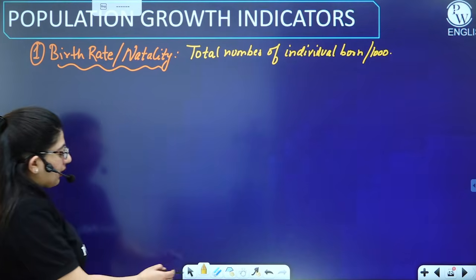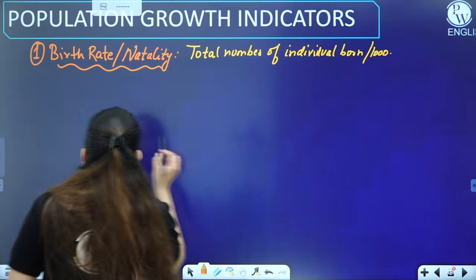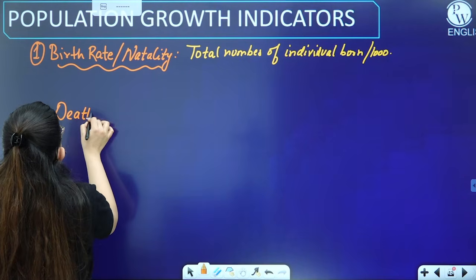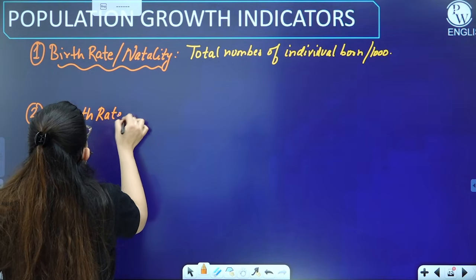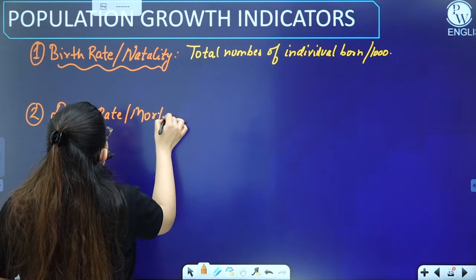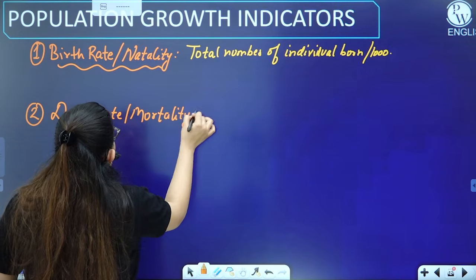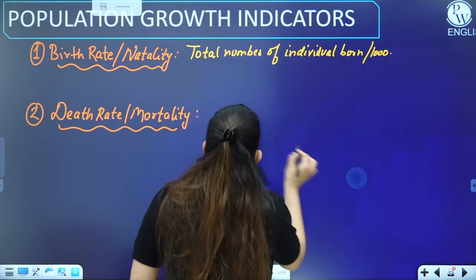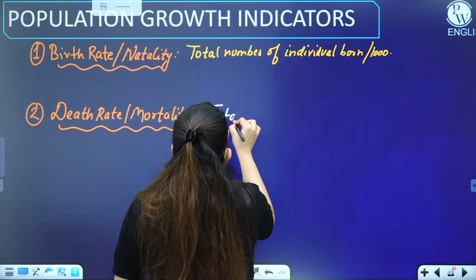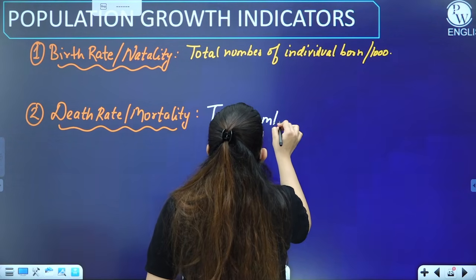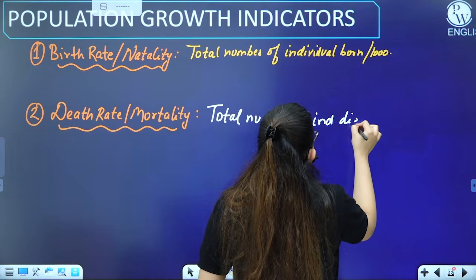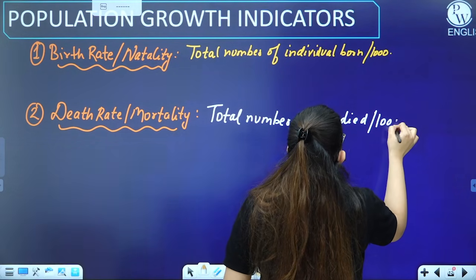The second thing is the death rate, or mortality. What is the death rate or mortality? It is the total number of individuals who died per 1,000, right?